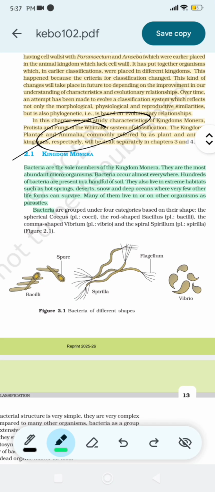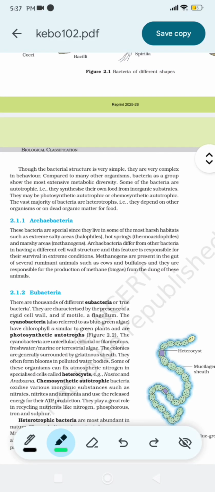Bacteria are grouped under 4 categories based on their shape: the spherical coccus, the rod-shaped bacillus, the comma-shaped vibrio, and the spiral spirillum. Though the bacterial structure is very simple, they are very complex in behavior compared to many other organisms. Bacteria as a group show the most extensive metabolic diversity.